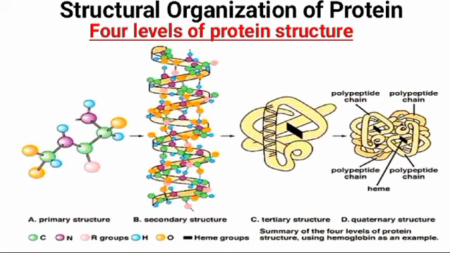There are four levels of protein structure. Number one, primary structure. Number two, secondary structure. Number three is tertiary structure, and number four is quaternary structure. Here is a summary of the four levels of protein structure using hemoglobin as an example.